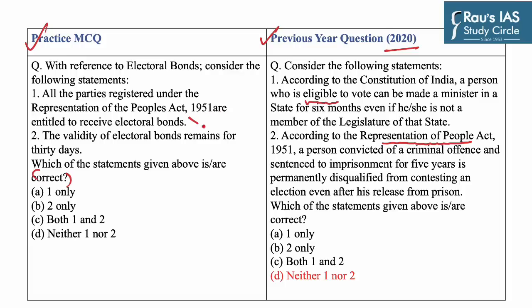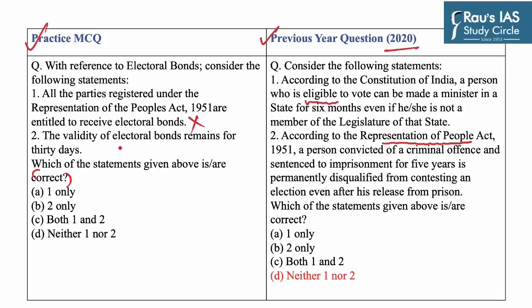Now this statement is incorrect, as there are two conditions in which a party can receive electoral bond. First is that party should be registered under section 29A of the RPA Act 1951, and second, the party must have secured at least 1% of the votes polled in the most recent general elections or assembly elections.